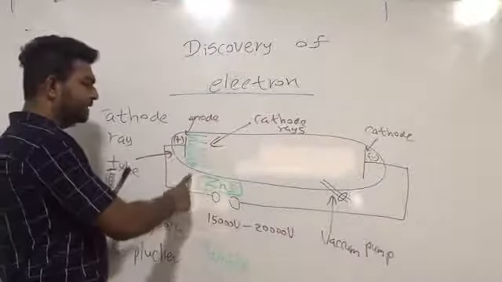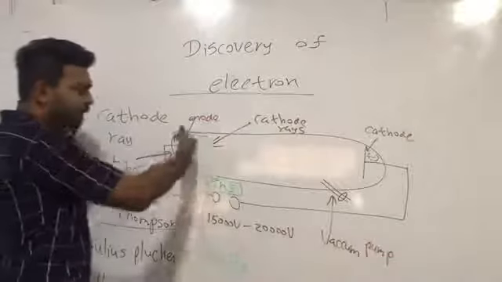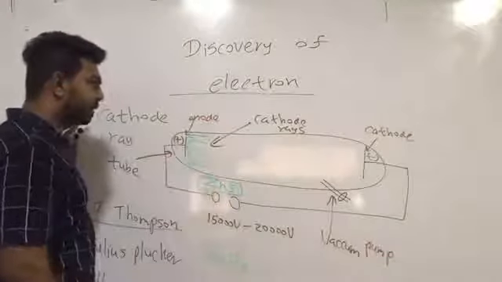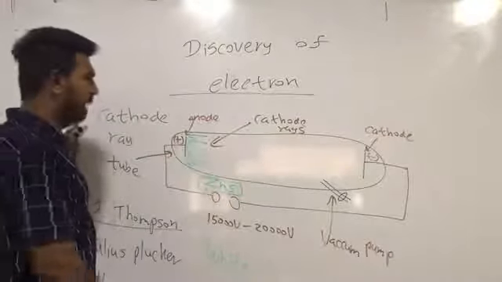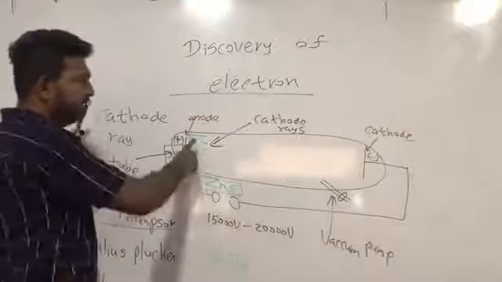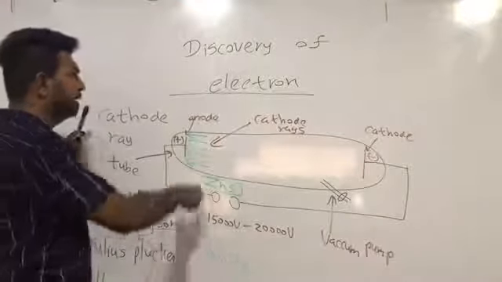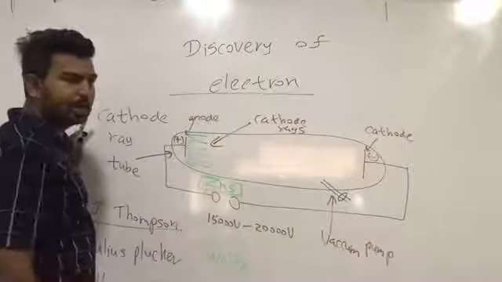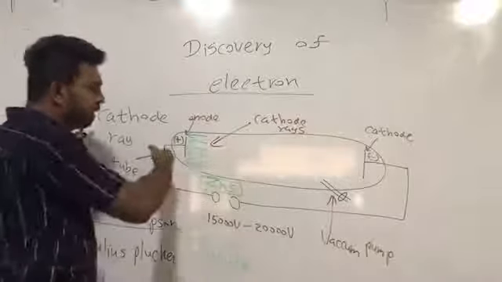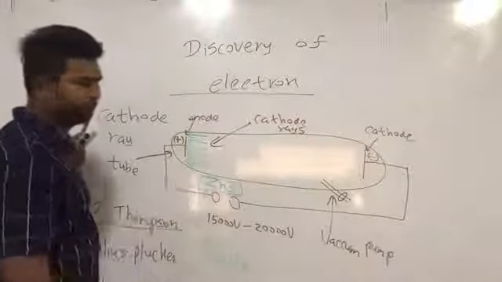So these cathode rays are invisible rays, but you can see the green glow when these rays contact a zinc sulfide surface.